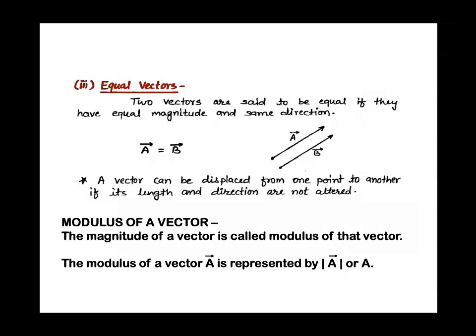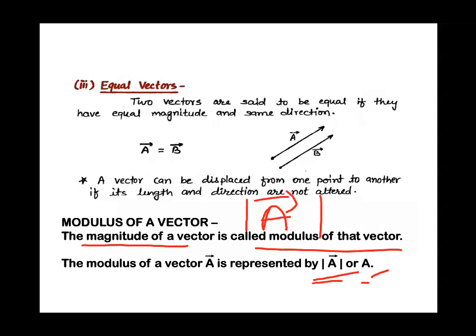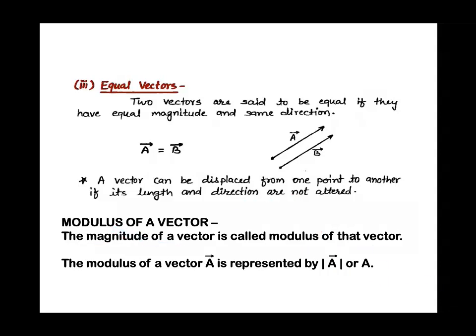Just now we did modulus, the two lines, if we remember. Modulus, right beta? What does it give? Magnitude. So the modulus of a vector is the magnitude, right children? And it is represented either by mod or simply by A. Okay, so this is the modulus of a vector.